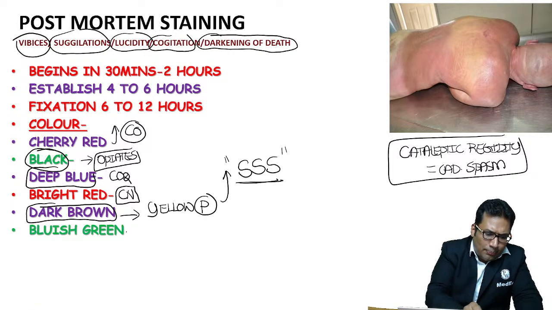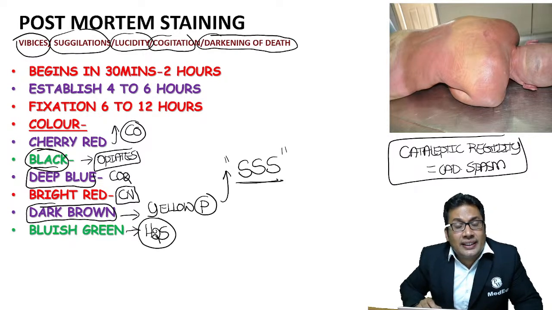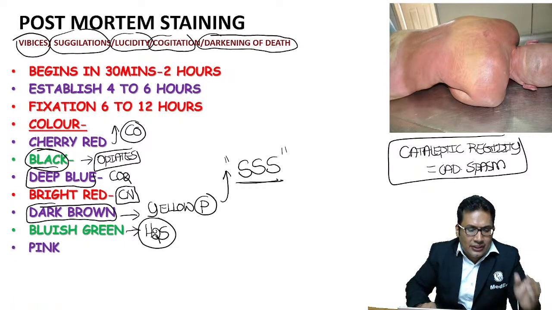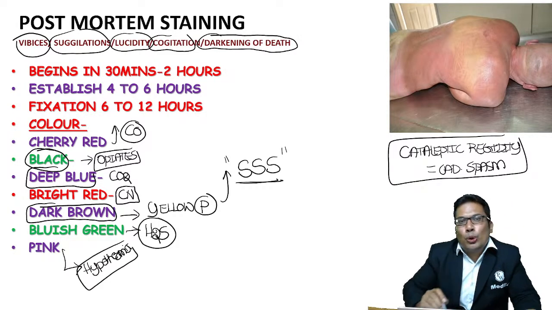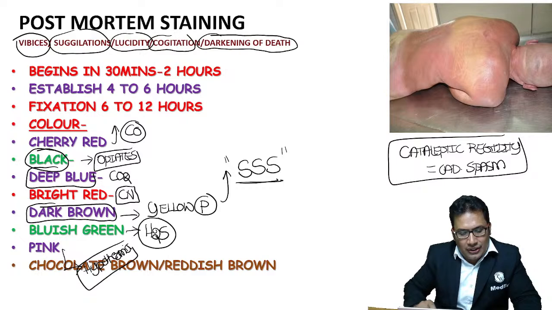Bluish green color: hydrogen sulfide. Japanese detergent technique of suicide, drainage gas. Pink color: that is seen in case of hypothermia, where there can be pink postmortem hypostasis.